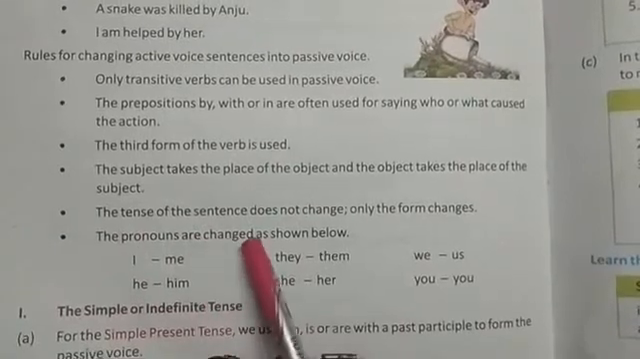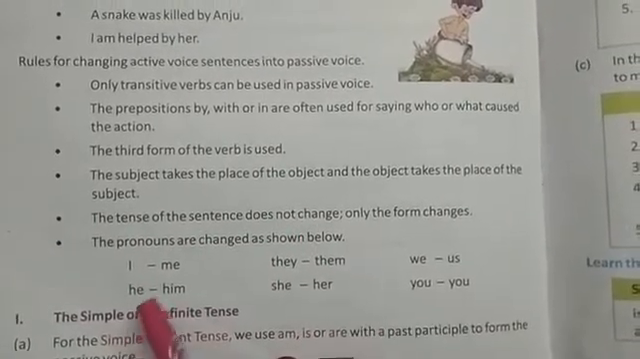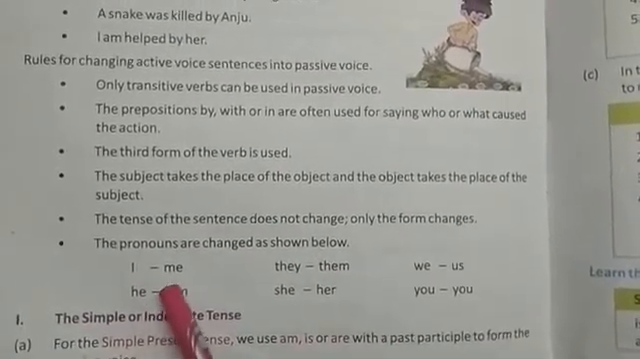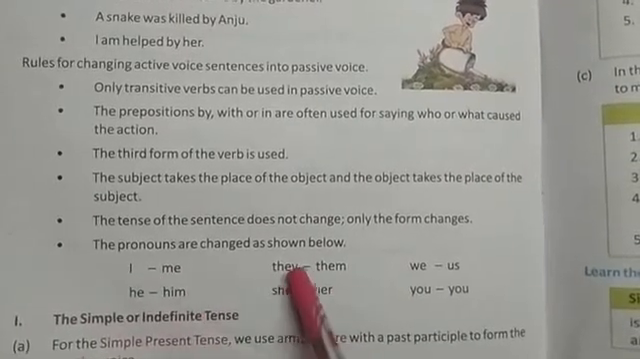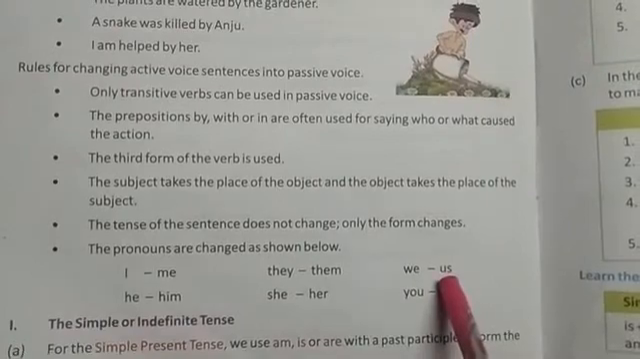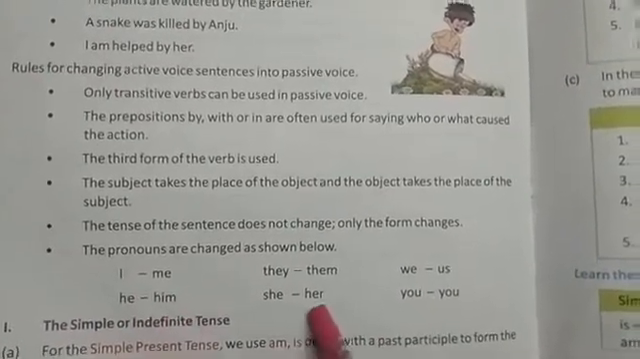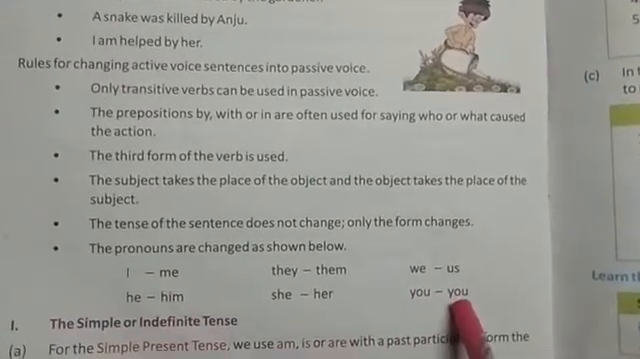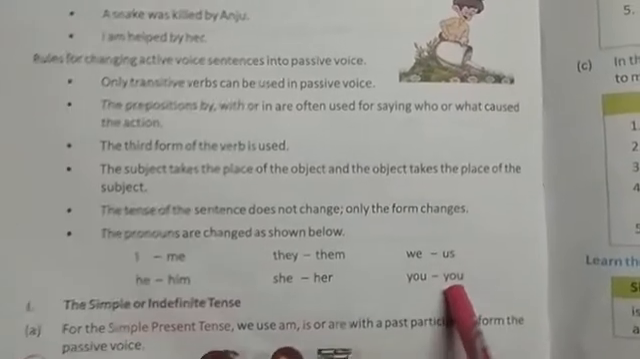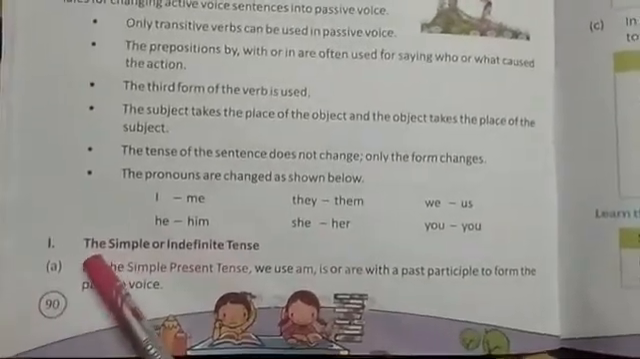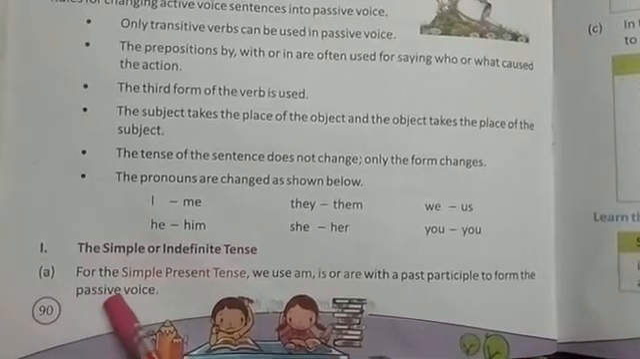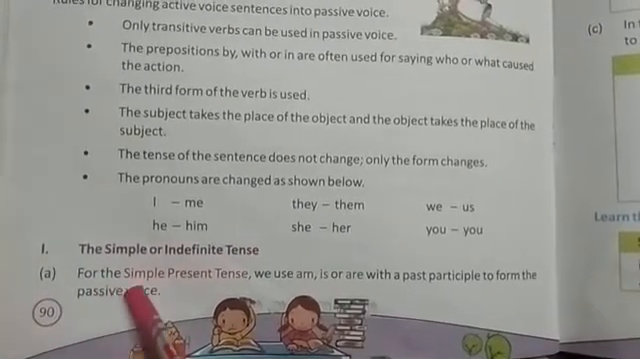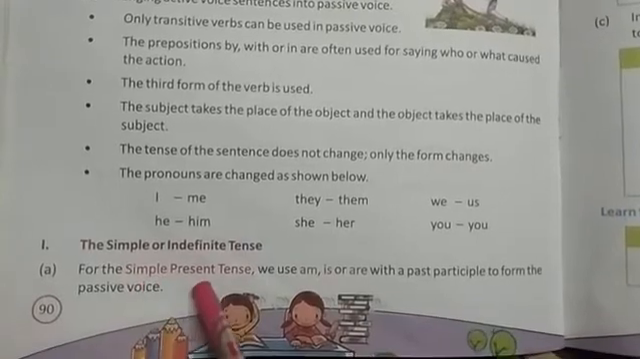The pronouns are changed as shown below. So the pronouns are changed in passive voice. Like I is changed to me, they to them, we to us, he to him, she to her, and you remains the same, you is you. So the first one is the simple or indefinite tense. The first tense is simple present tense.